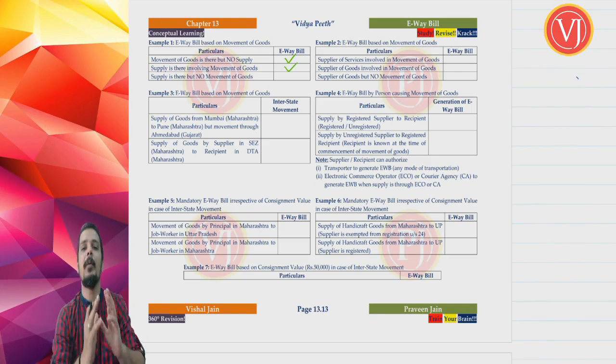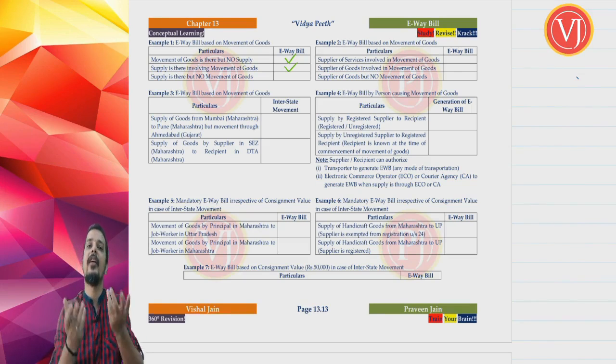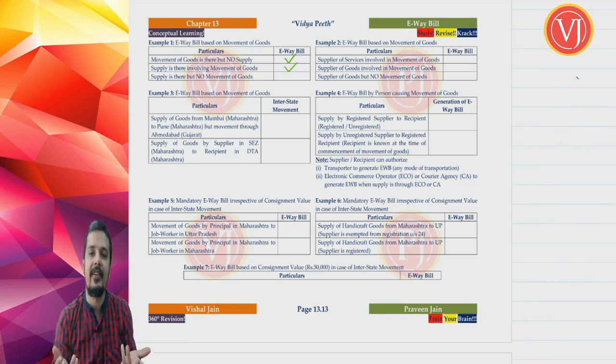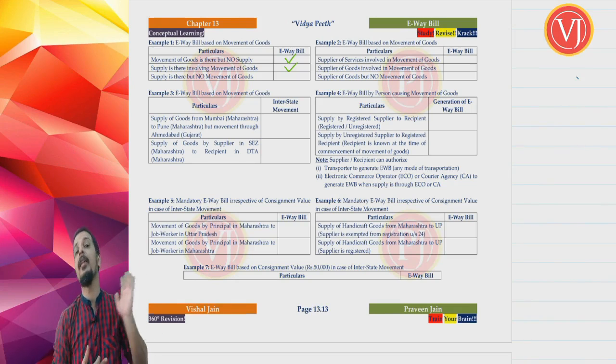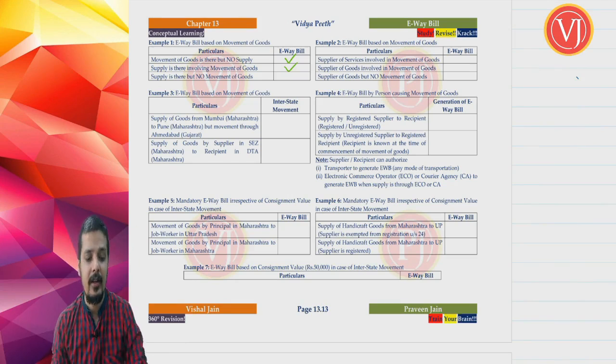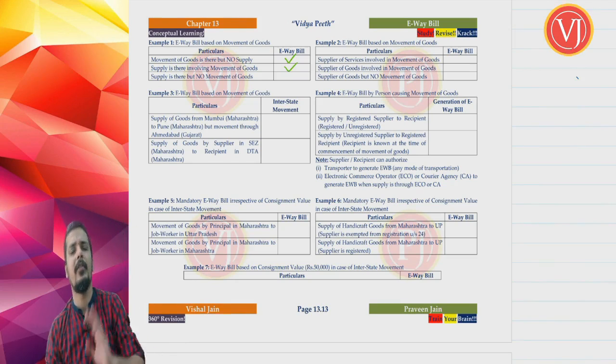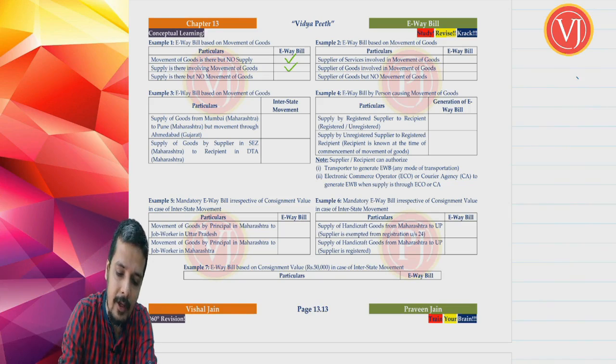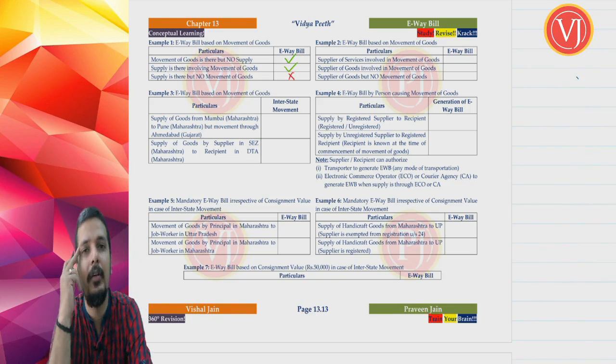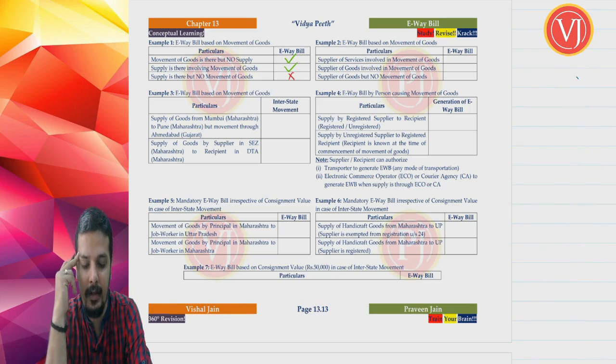It is only a supporting document when the goods are in transit. When there is no movement, the goods will never be in transit. Therefore, the base document will be there. So, in the third case, where supply is there but no movement of goods, the base document will be tax invoice or bill of supply. But your e-way bill will not be there. Right. That is all about your example 1.